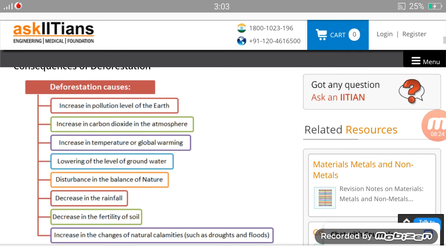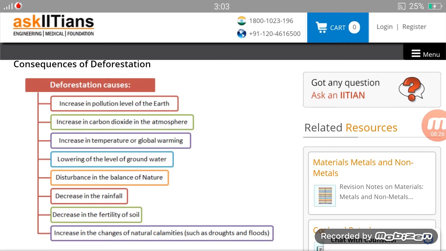Pollution will happen when we cut trees. When we cut trees, air pollution will take place, because trees give us fresh air, fresh oxygen, and when trees will not be there, then automatically the pollution level will increase and the air will be polluted. That's why it is said that we should grow more and more trees.